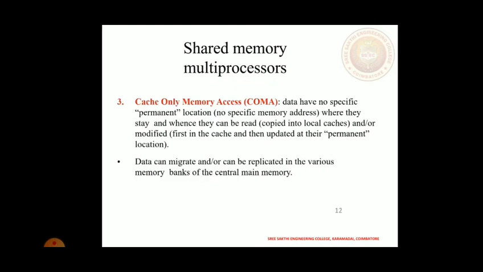Shared memory: cache-only memory access, COMA. Data has no specific permanent location. Wherever they stay, they can be loaded and modified, and the permanent location is modified. Data can be migrated and/or duplicated across various memory blocks of the centralized memory address space.